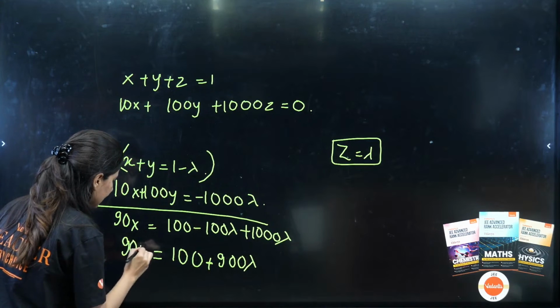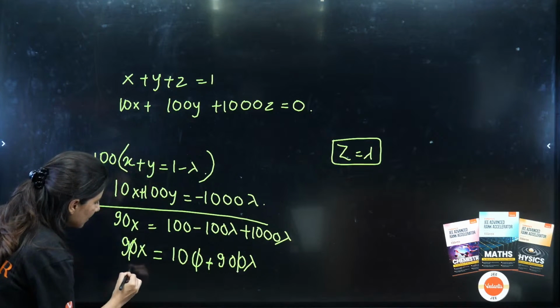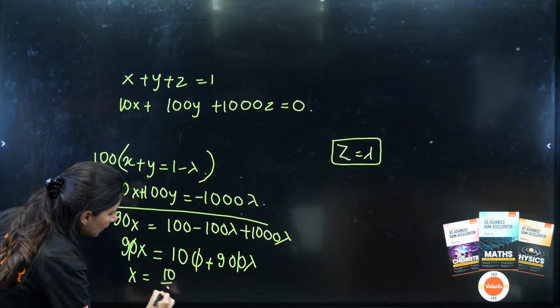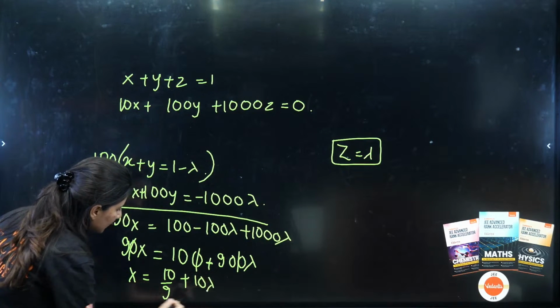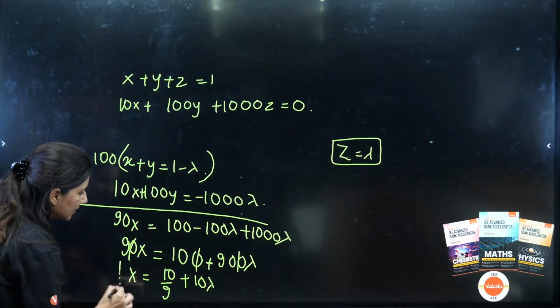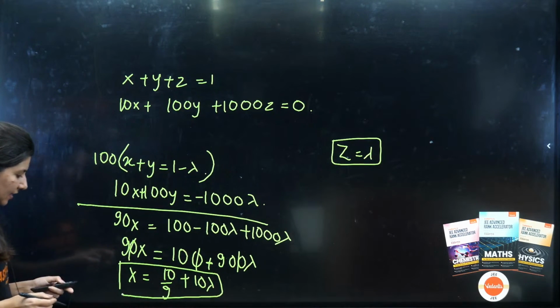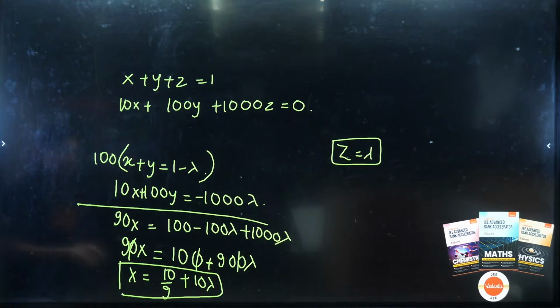So x will be equal to 10 upon 9 plus 10 lambda. This is your x. So if z is 0, x should be 10 by 9.